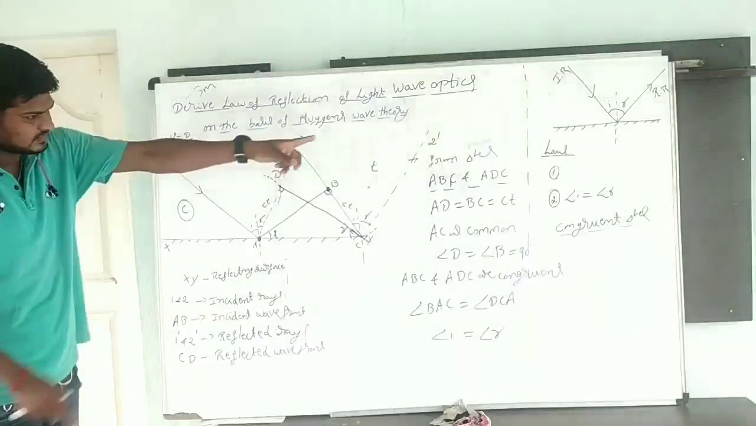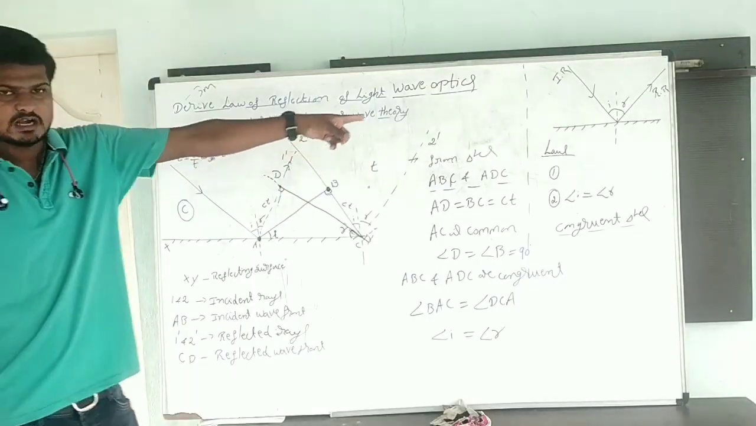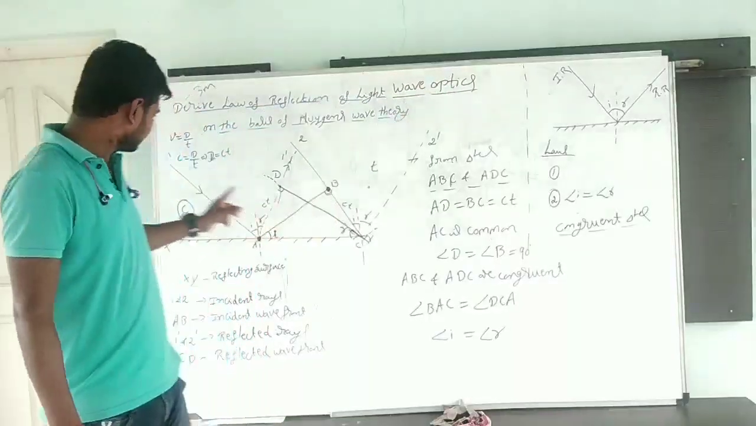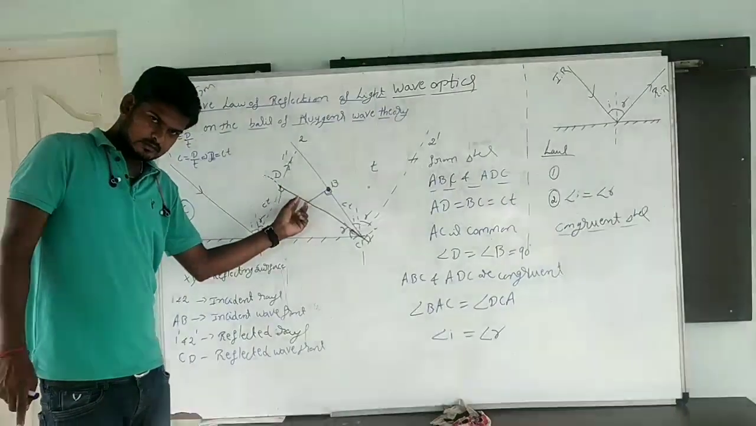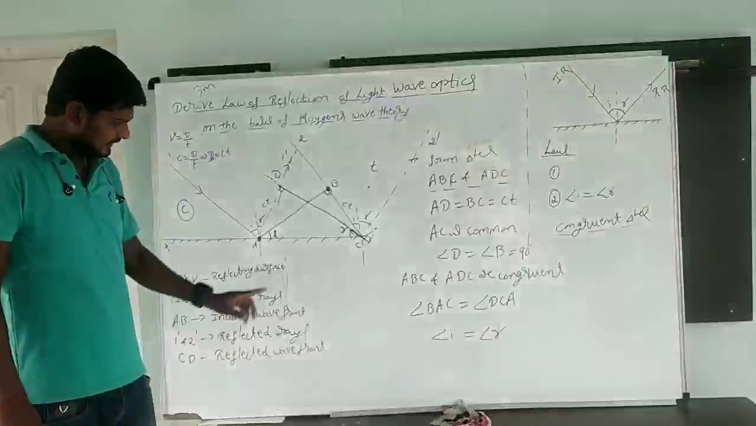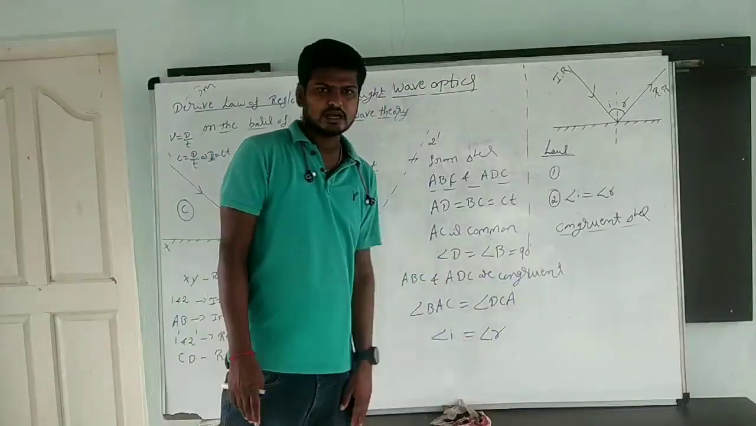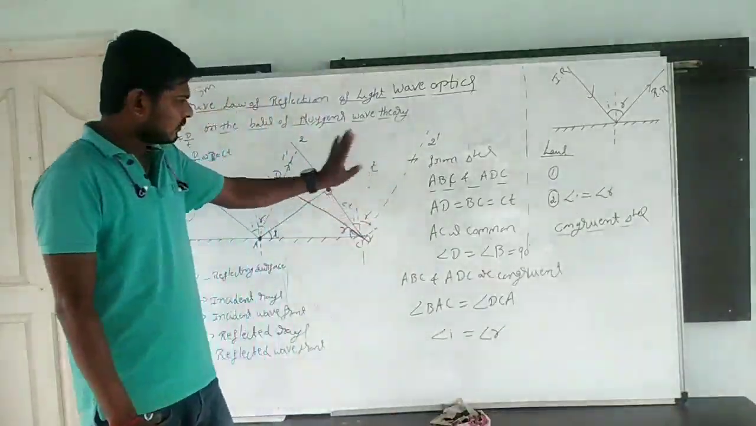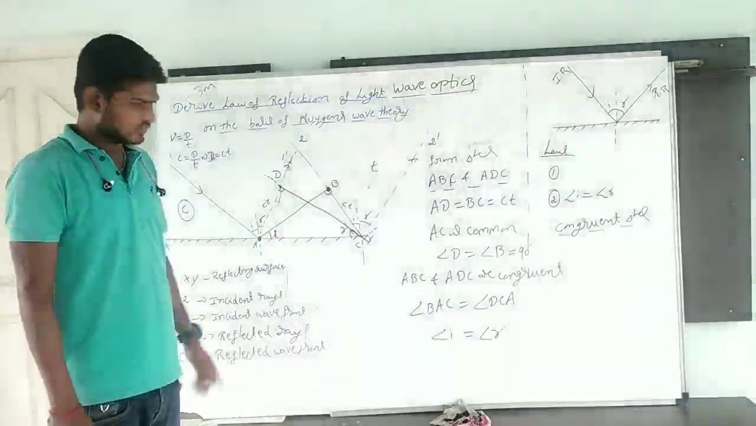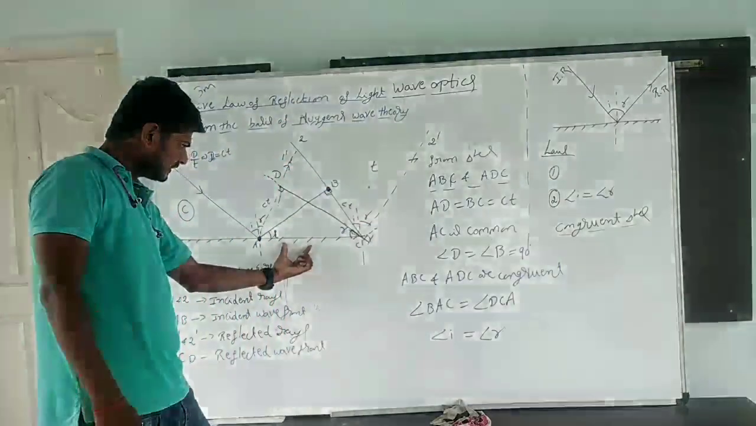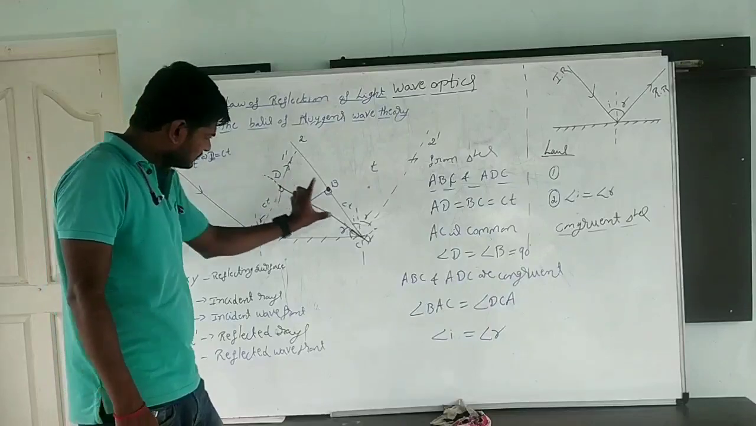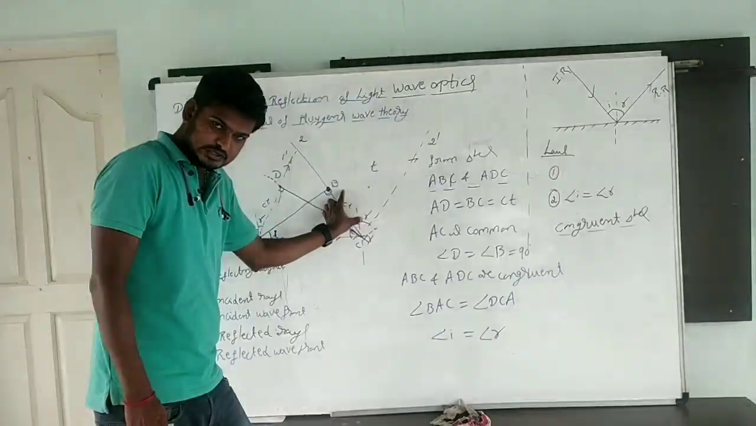Simple one. First statement: the incident ray, reflected ray, and normal all lie in the same plane. Incident wavefront and reflected wavefront will lie in the same plane. Then angle of incidence is equal to angle of reflection. This is one method. We can prove it using congruent triangles. Two sides will be the same. AC is common for both the triangles. AD is equal to BC.